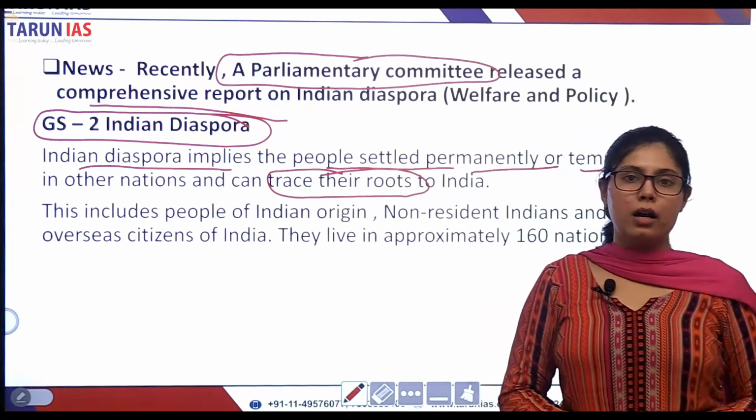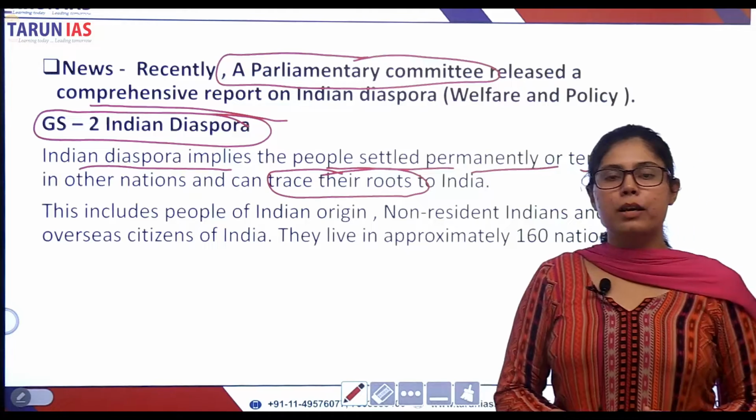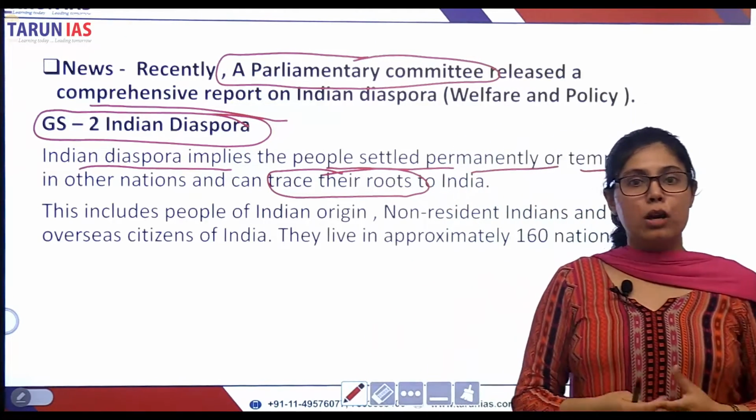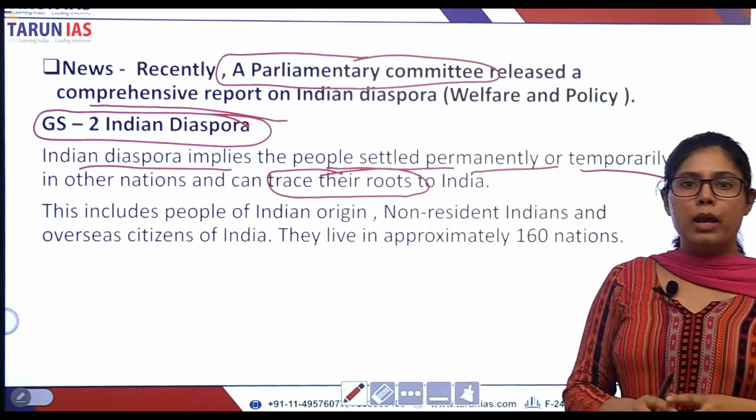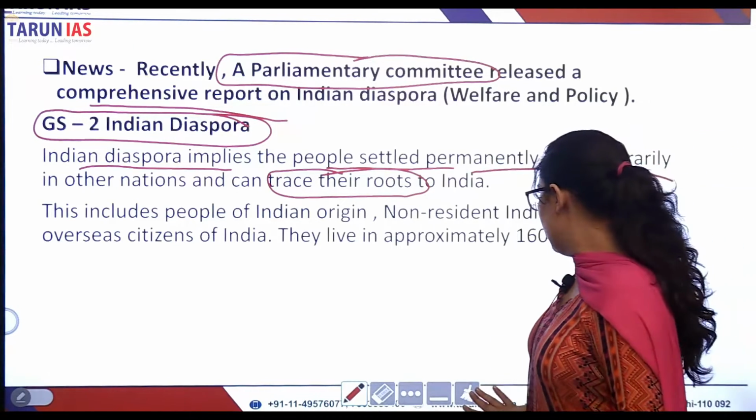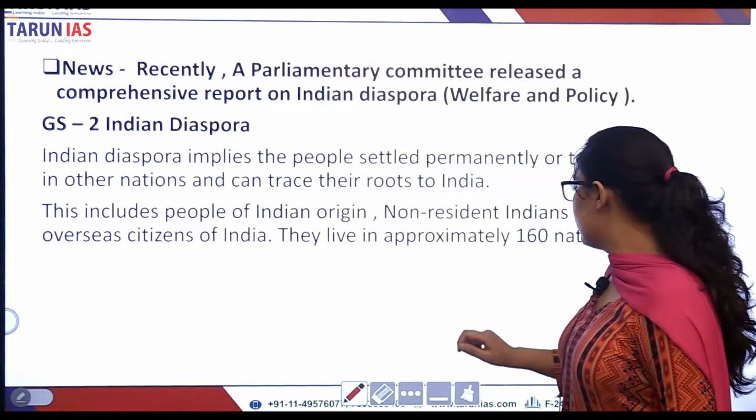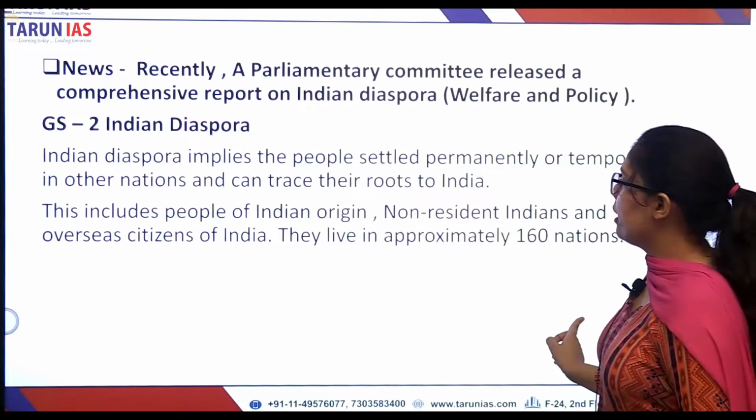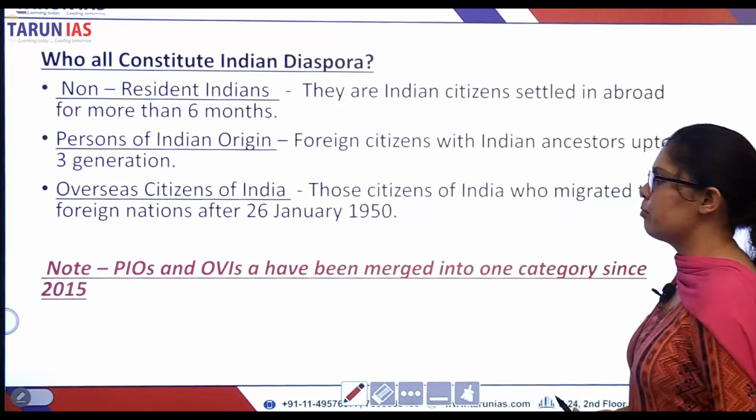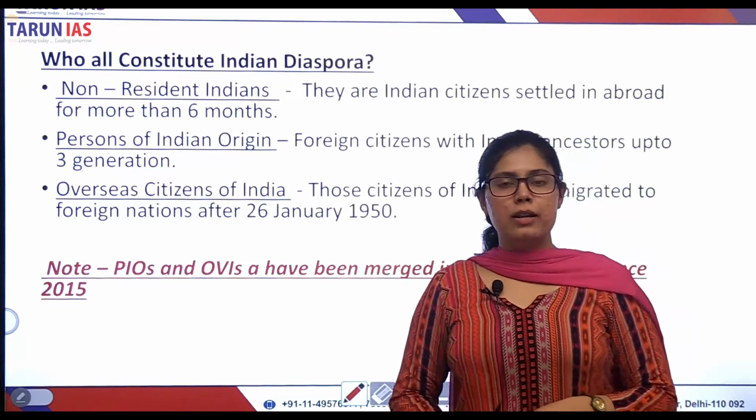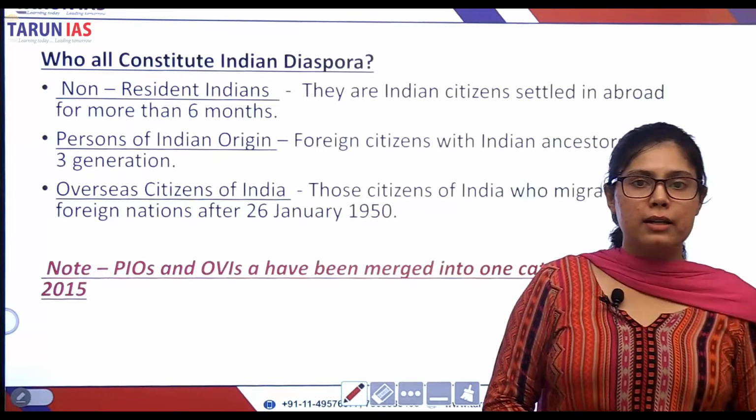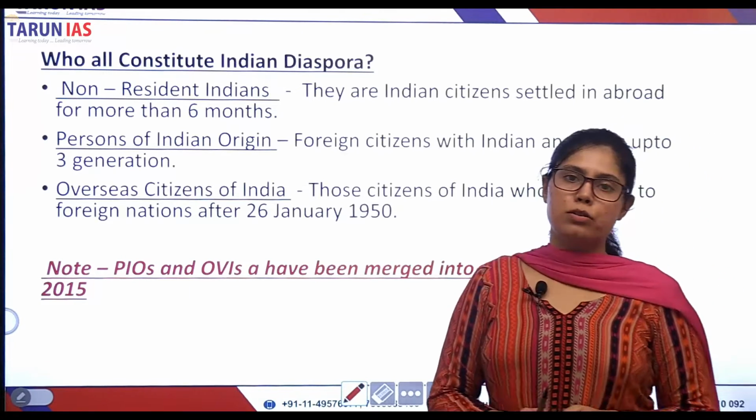US, UK, Canada, South America like Suriname, we have Guyana, Fiji, Mauritius, Maldives, South Africa, Uganda, all these countries where people of Indian origin have settled. There are more than 160 countries in which people tracing their roots to India have settled. Now, who all constitute the Indian diaspora? There are non-resident Indians, commonly known as NRIs. All those people who have settled outside for more than 6 months constitute NRIs.